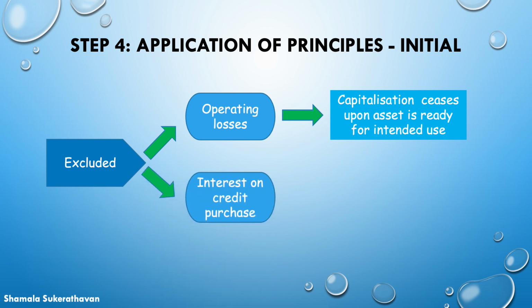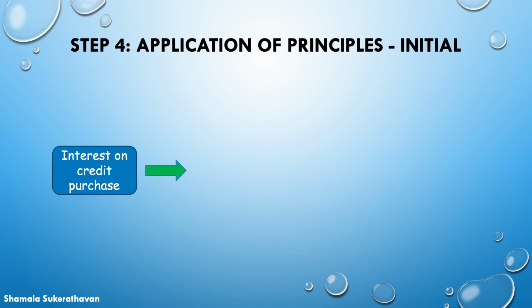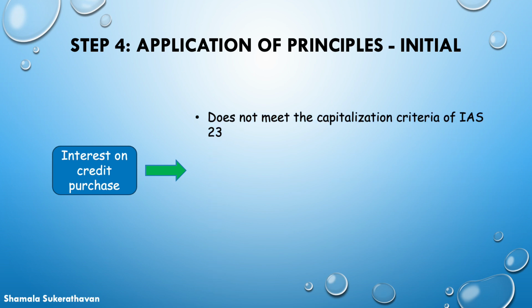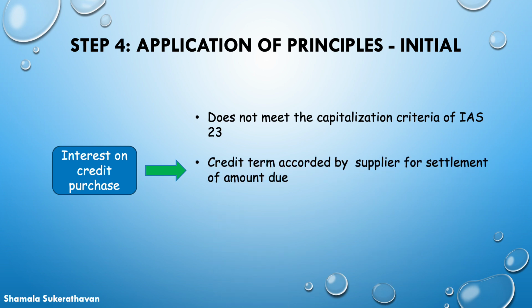2. Interest on the credit purchase of the plant. IAS 23 permits capitalization of borrowing costs on qualifying assets, being assets that necessarily take a substantial period to get ready for intended use. However, the interest on credit purchase of the plant does not meet the capitalization criteria of IAS 23, as it is incurred after the asset is ready for intended use, arising from the credit term accorded by supplier for settlement of amount due.